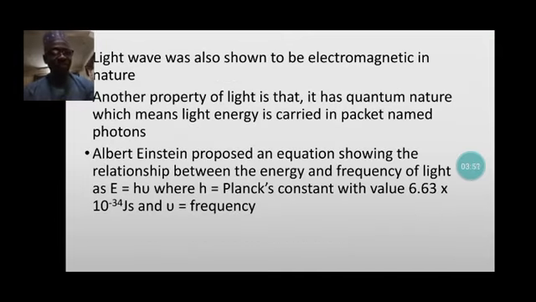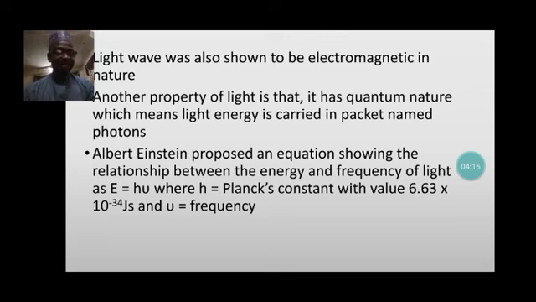Light wave was also known to be electromagnetic in nature, hence it carried other properties of a wave, such as the frequency, the wavelength, and the rest. Another property of light is that it has quantum nature, which means light energy is carried in packets named photons.